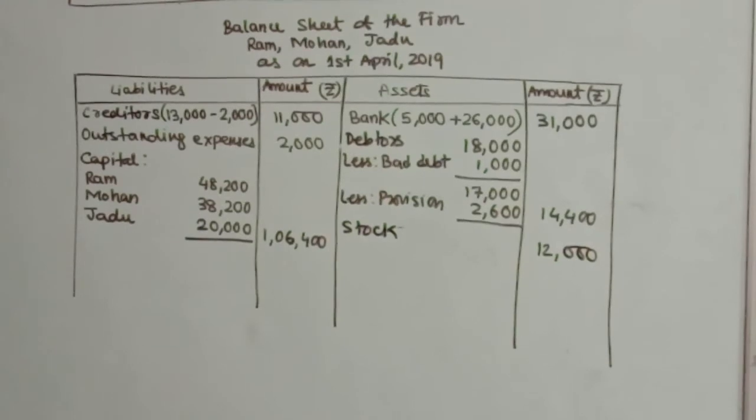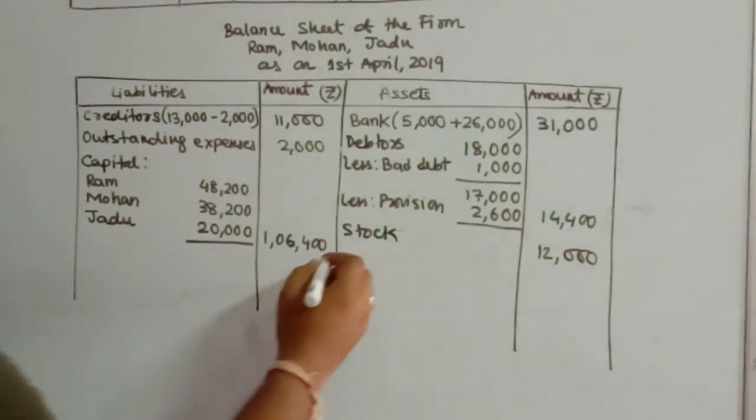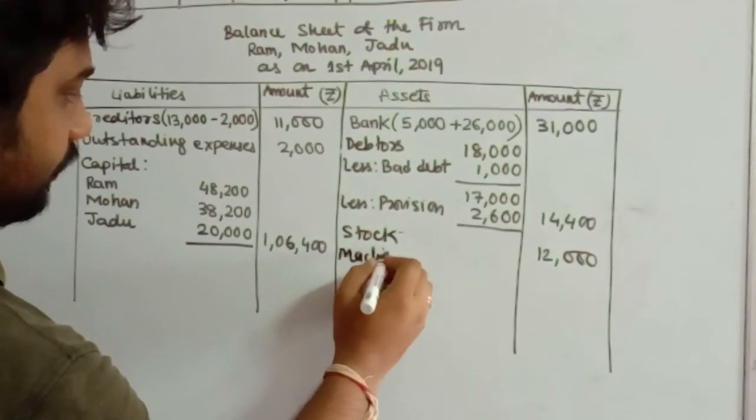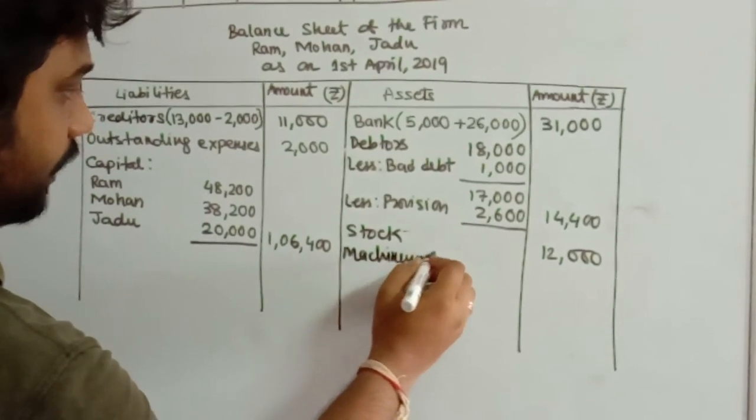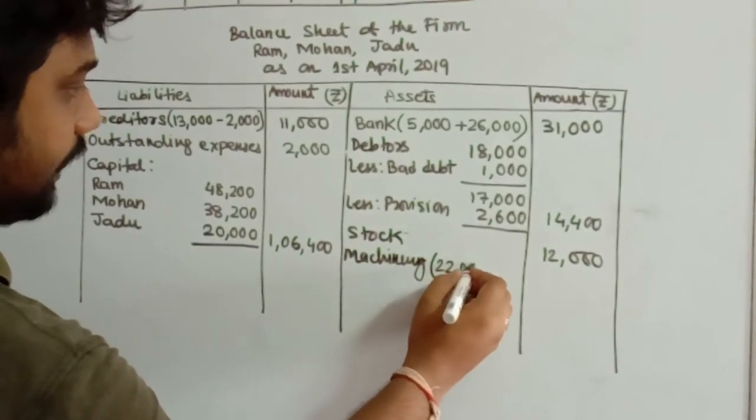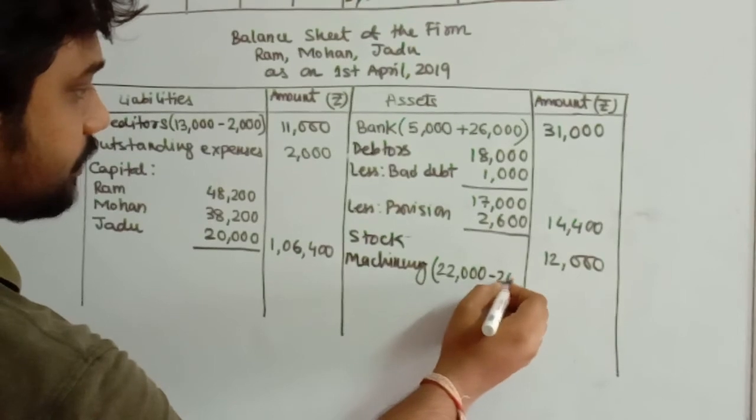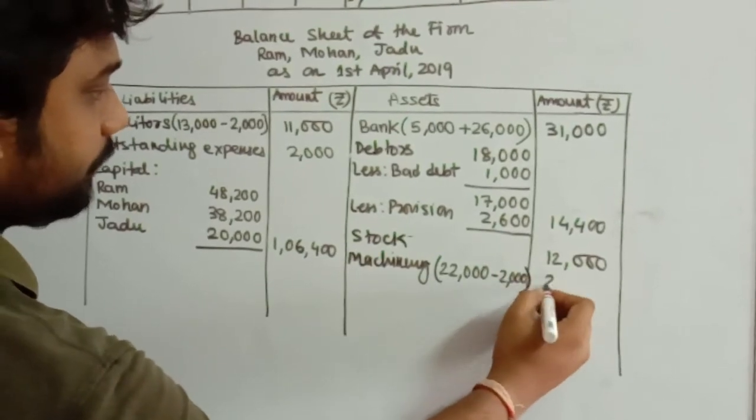Next information you have in this question is regarding machinery. Your machinery was earlier at 22,000, then reduced by rupees 2,000, and it comes up to be 20,000.